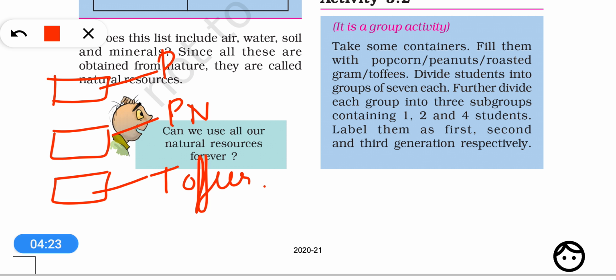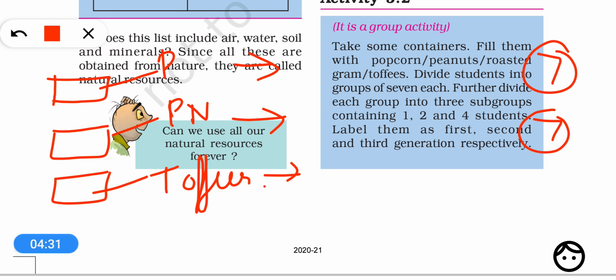Now we will make three groups of students, each containing 7 students, and each group will be subdivided into 3 groups. The first group will contain 1 student, the second group will contain 2 students, and the third group will contain 4 students. So 1 plus 2 plus 4, total 7 students are there.